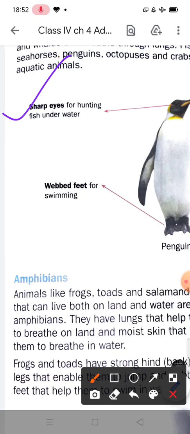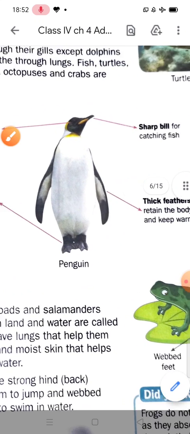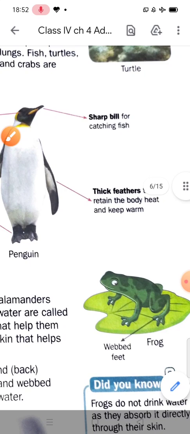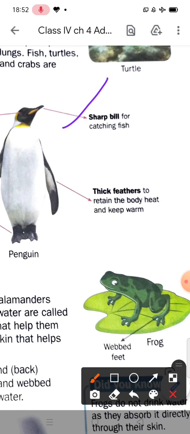Penguins have sharp eyes for hunting fish underwater, and they have webbed feet also. What is the function of the webbed feet? For swimming.